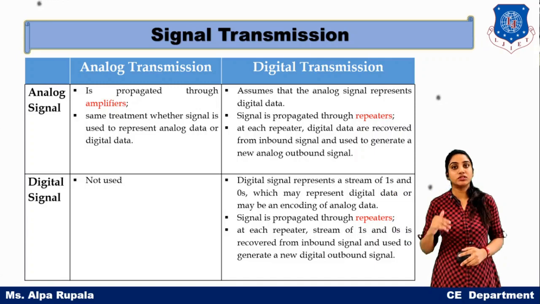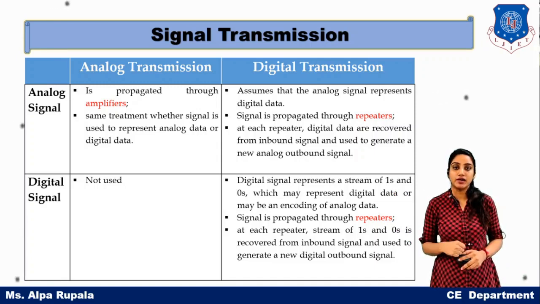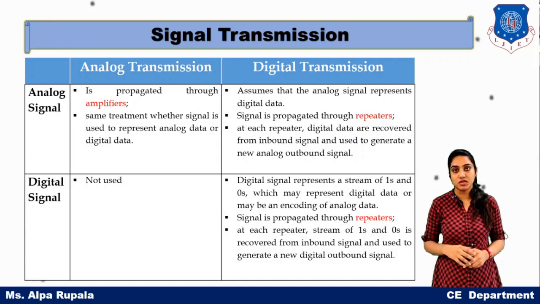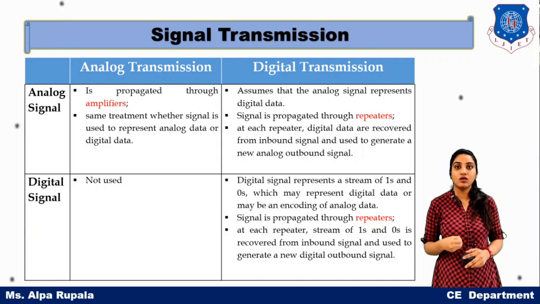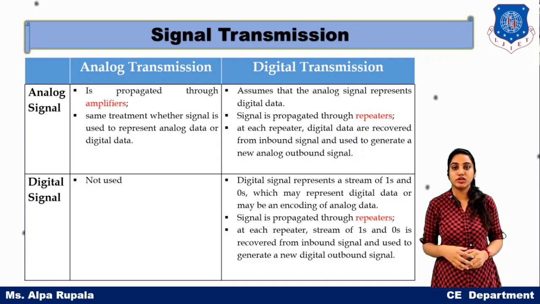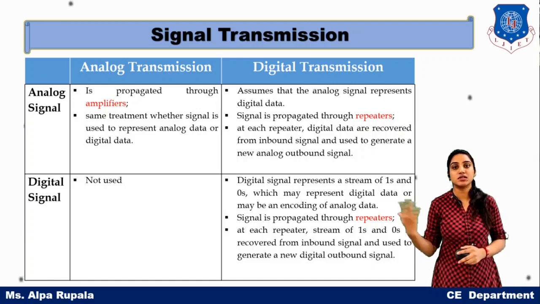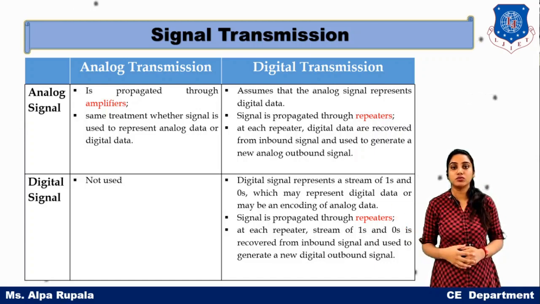But in digital transmission, attenuation is handled by repeaters. A repeater accepts the digital or analog signal being transmitted, reboosts the signal, and transmits it to another place.